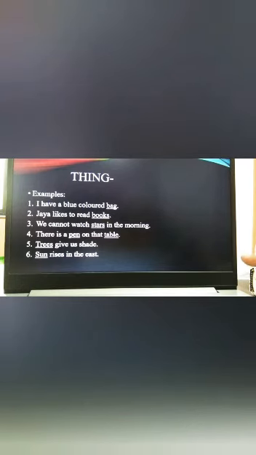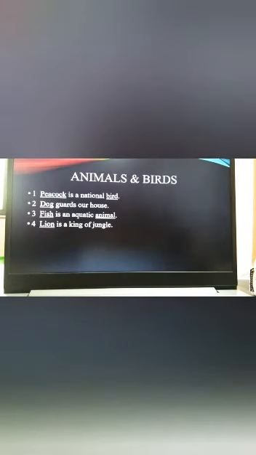We will see now the next category, which is animals and birds. Again, we see so many animals and birds in our surroundings. They are also nouns. Here are some examples for you. First example is here. Peacock is a national bird. See now, here peacock is the name of a bird. So peacock and bird, both the words are nouns because they are categorized in birds.